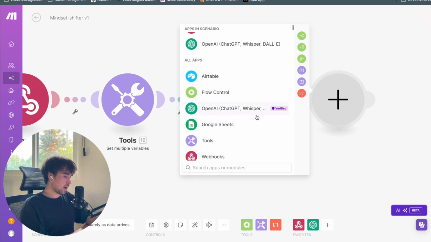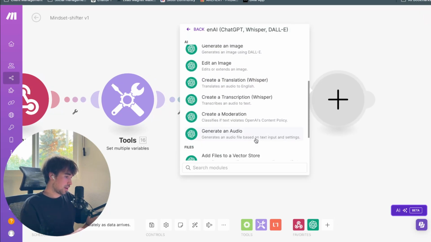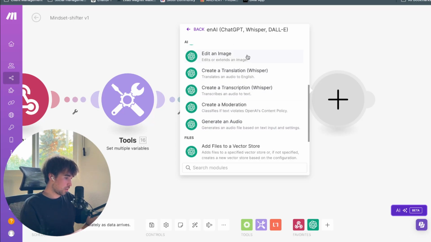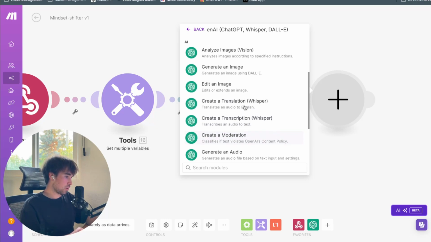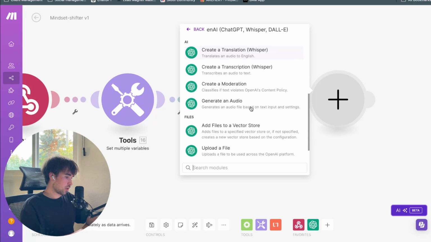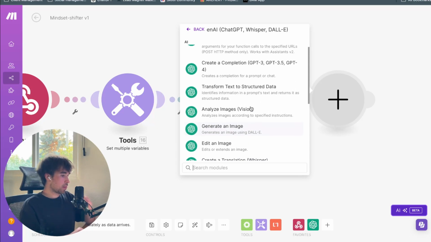So next up in the list of things to do in this scenario, we're going to want to create a transcription. So it's going to transcribe. Oh, no. What are we going to do again? Not translates an audio.